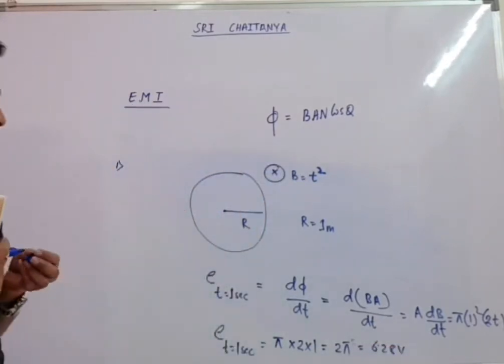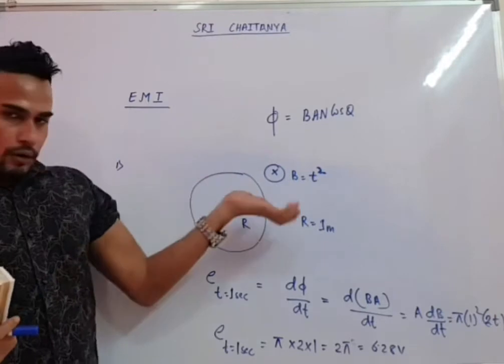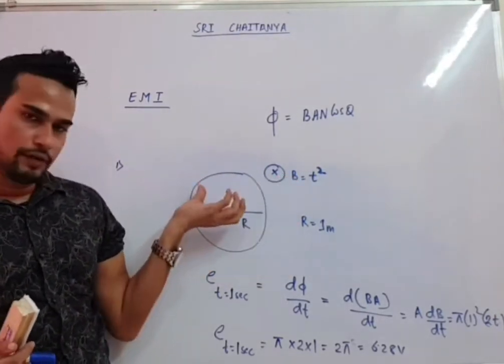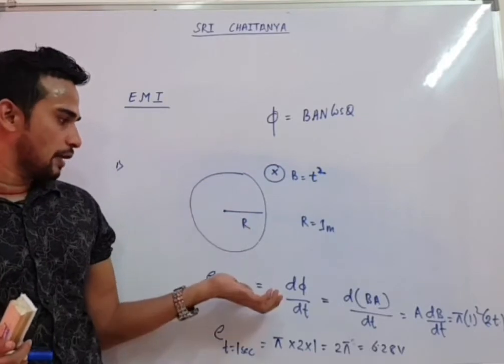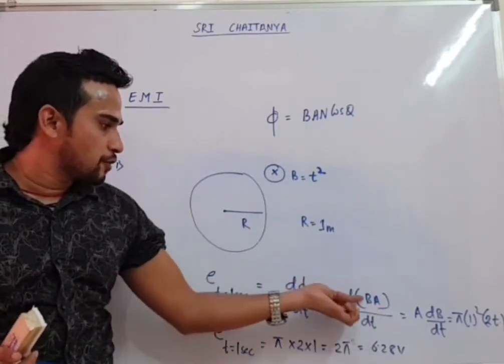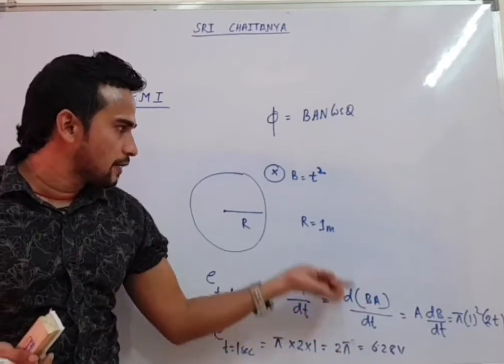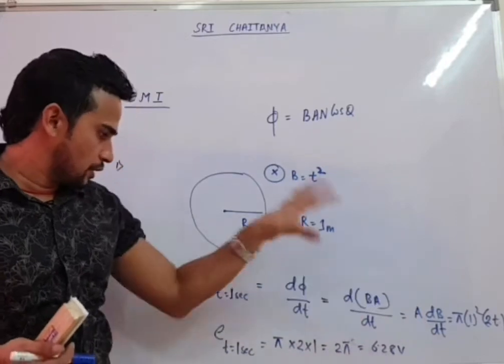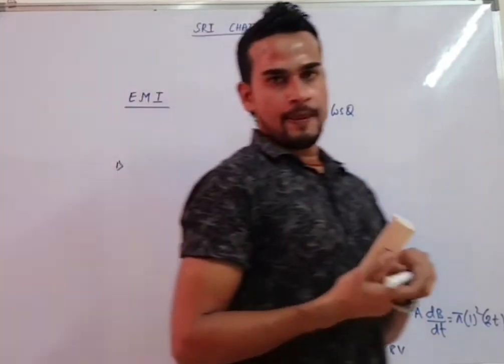This is a previous year NEET question. So I think everyone understood. Magnetic field will change, flux will change. Flux will change, EMF will come. EMF we know, sir, is d phi by dt. Now area is constant, so B will be differentiated. B is your t square, so differentiation of t square will give you 2t. So this is the first question that we got here.